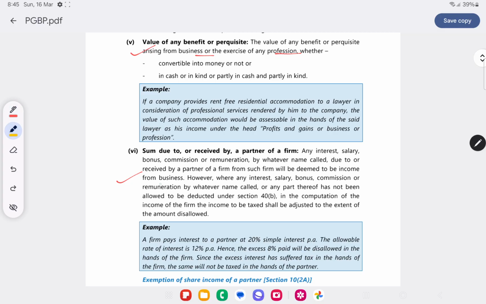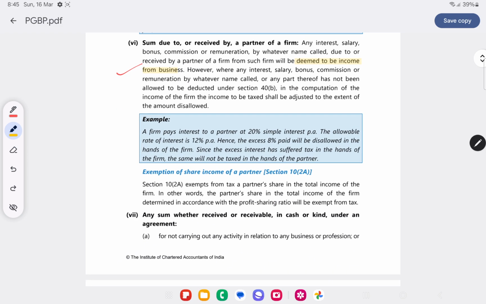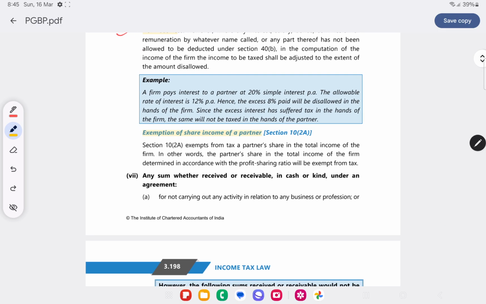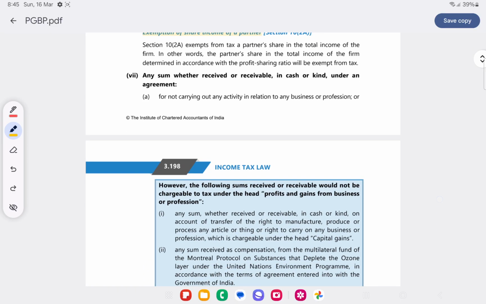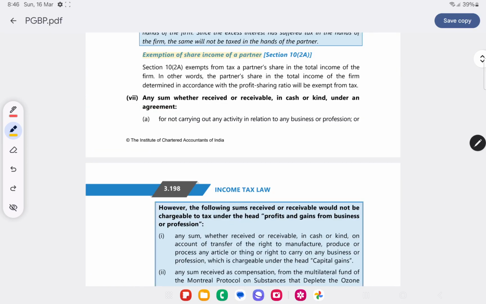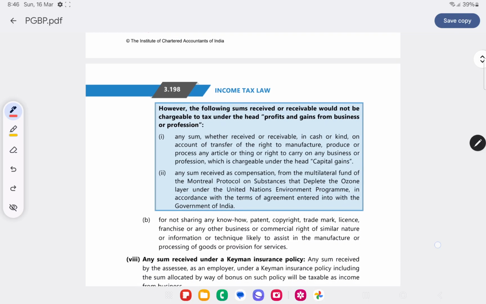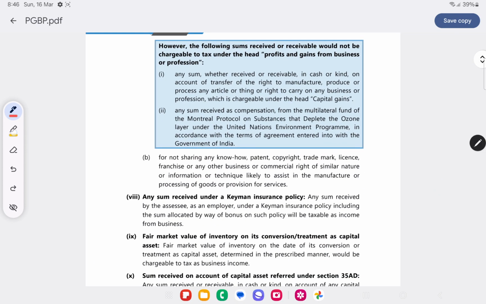It will be deemed to be business income, but there is exemption of share income of the partner. Any sum, whether received or receivable in kind, under an agreement for not carrying out any activity, that is non-compete fees, will be taxed under PGBP. Any sum received under a keyman insurance policy as an employer will be taxable as business income.